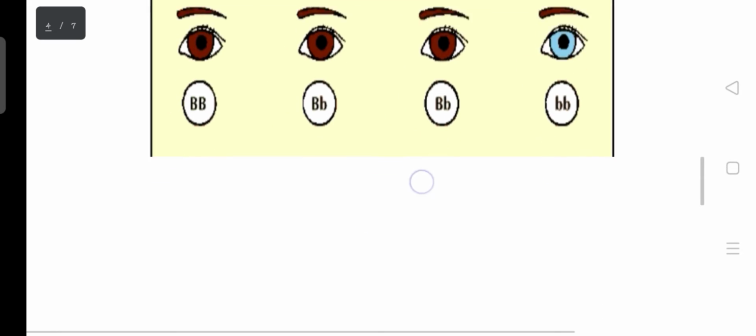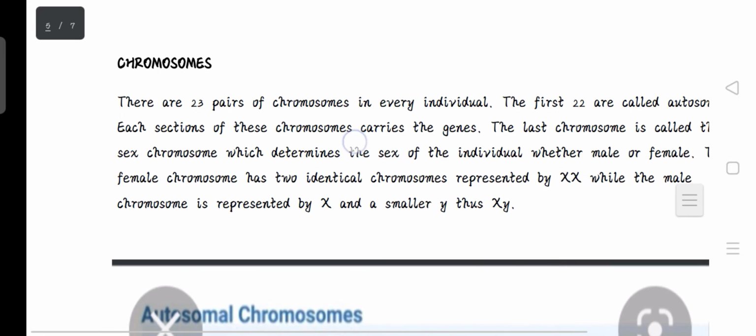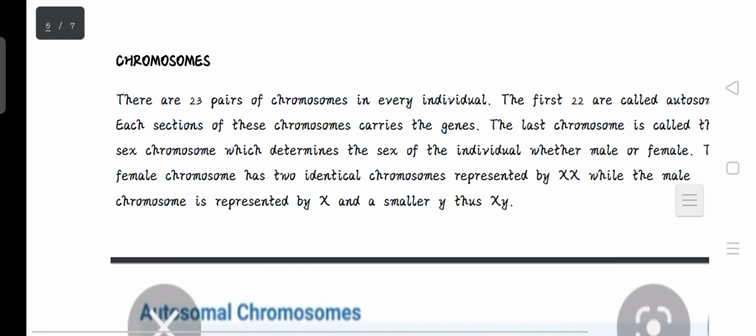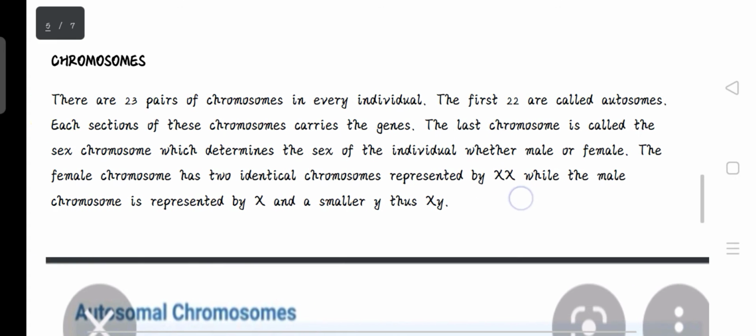So that is that. So we have the chromosomes. There are 23 pairs of chromosomes in every individual. Every individual has 23 pairs of chromosomes in him or her. So the first 22 are called autosomes.